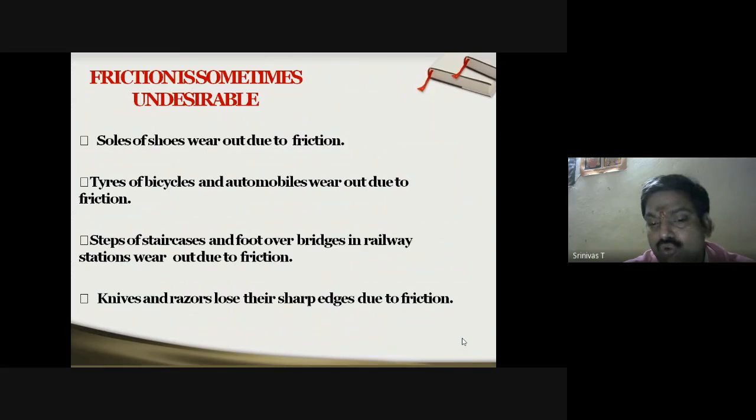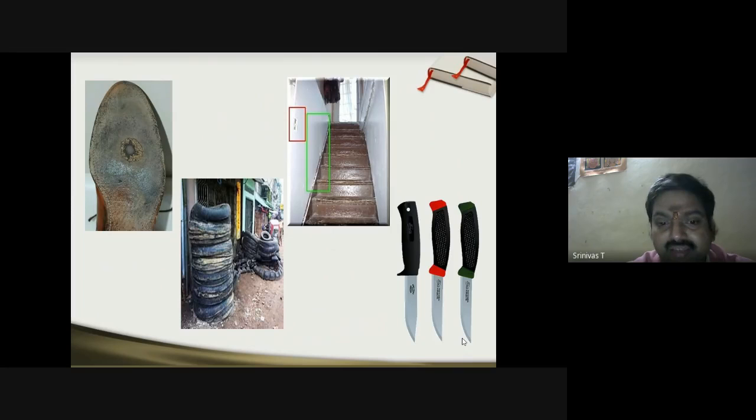Knives and razors lose their sharpness basically because of friction. Therefore, we cannot use a blade more than twice or thrice, because the sharpness gets lost due to the continuous friction force. This is what we have seen as a result of whatever we have discussed. Now you can see the sole of a shoe here.